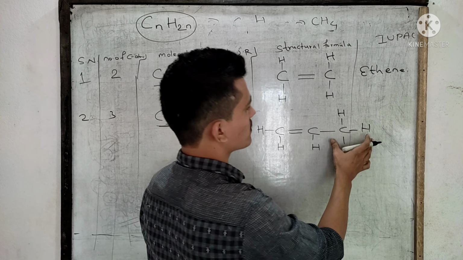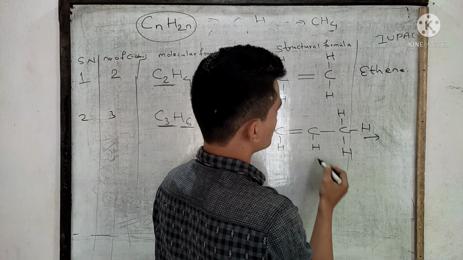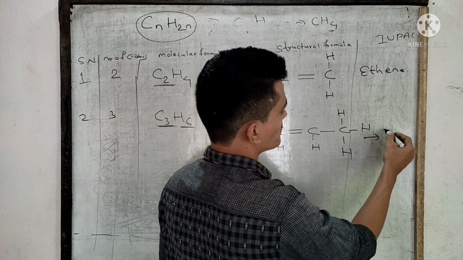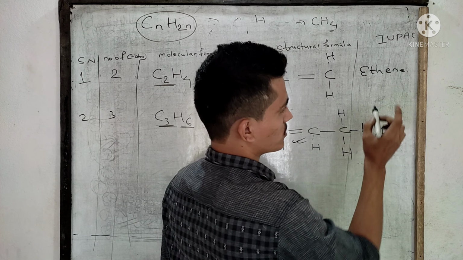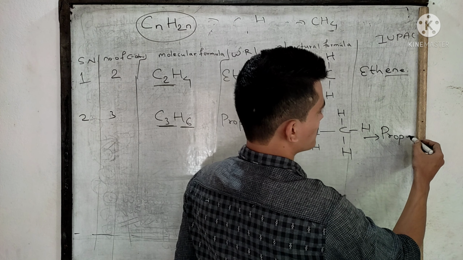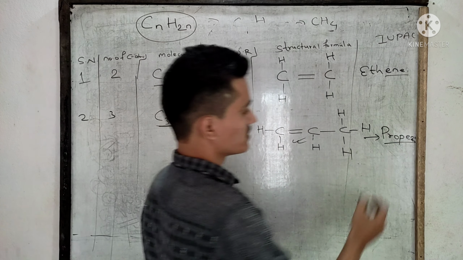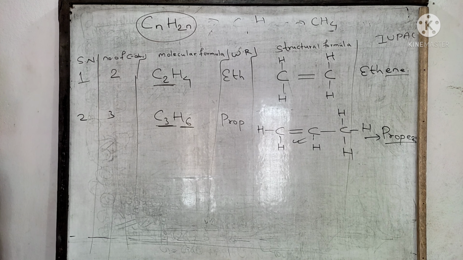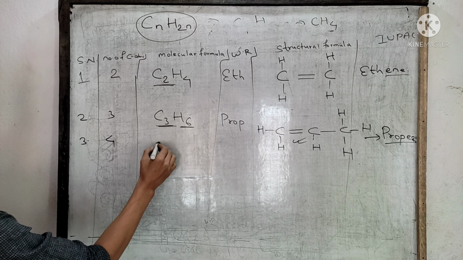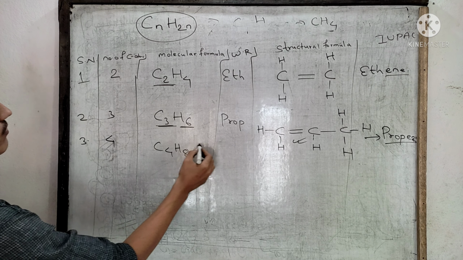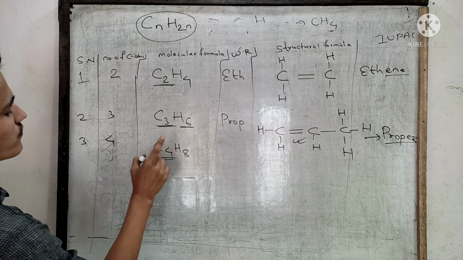Are you clear? What is the name of this compound? IUPAC naming. 3 carbon means meth, eth, prop, and here double bond is used, so primary suffix will be ene. This compound has been named propene. Okay, this compound is named propene. Are you clear? Next, if the number of carbon is 4, what will be the molecular formula? C4H8. What will be the word root if the number of carbon is 4? But.